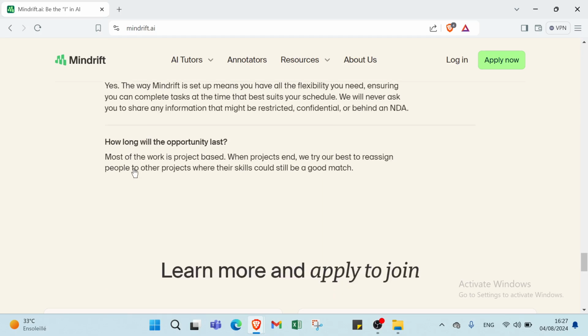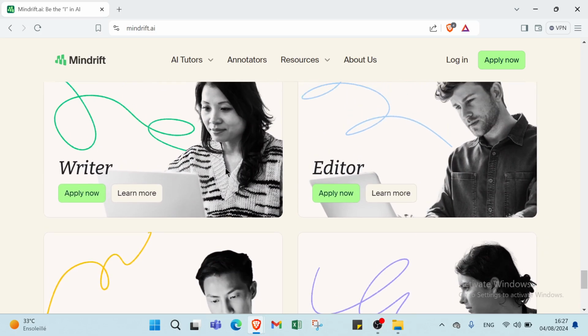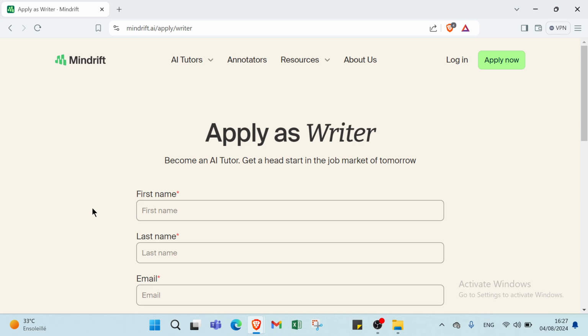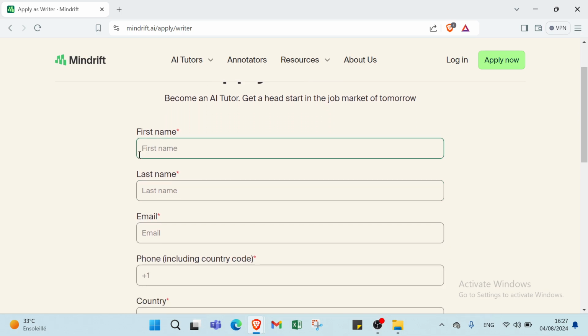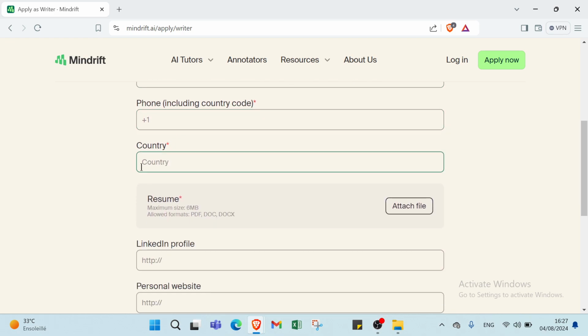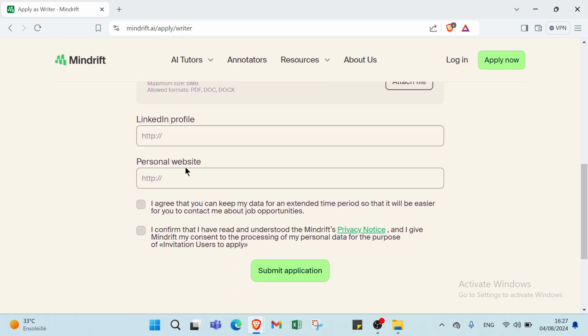Also hours here. So if you are a writer, all you have to do is click on apply now and apply as a writer. Become an AI tutor, get a head start in the job market of tomorrow. First, you write your first name, then your last name, your email, phone number, country, select in the profile, personal website also, and click here if you agree to those things.